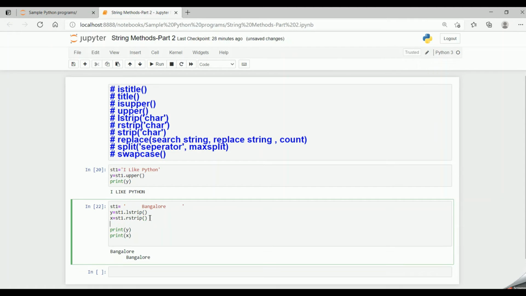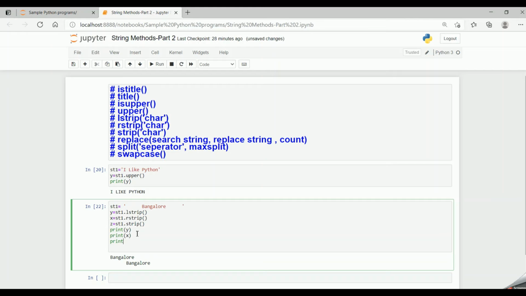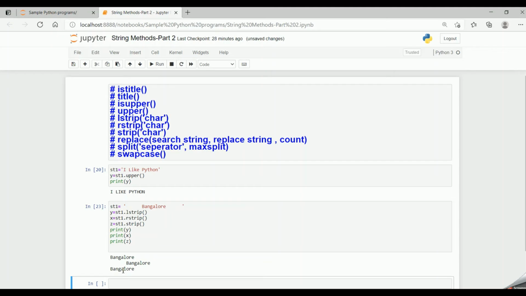And now if I say my z equal to st1 dot just strip, and now if I print my z and run the code, Bangalore would appear. The left spaces also have been trimmed and the right spaces also have been trimmed. So left strip basically removes the left spaces, right strip removes the right spaces, just strip removes both left and right spaces. So this is how the three strip functions work in Python.